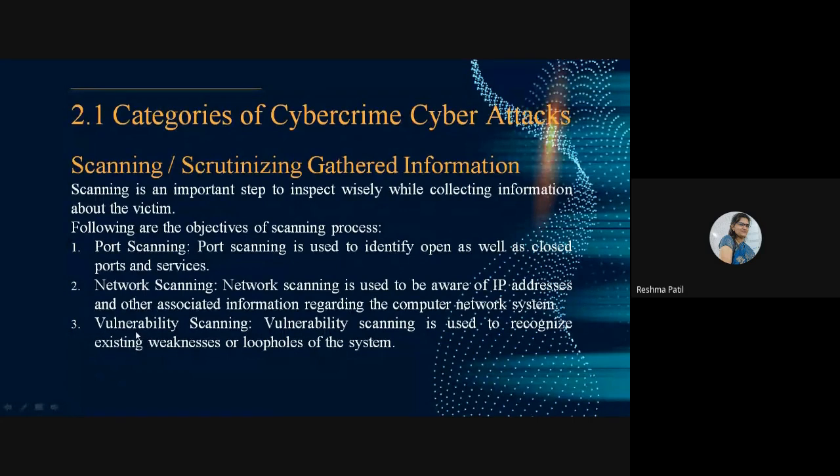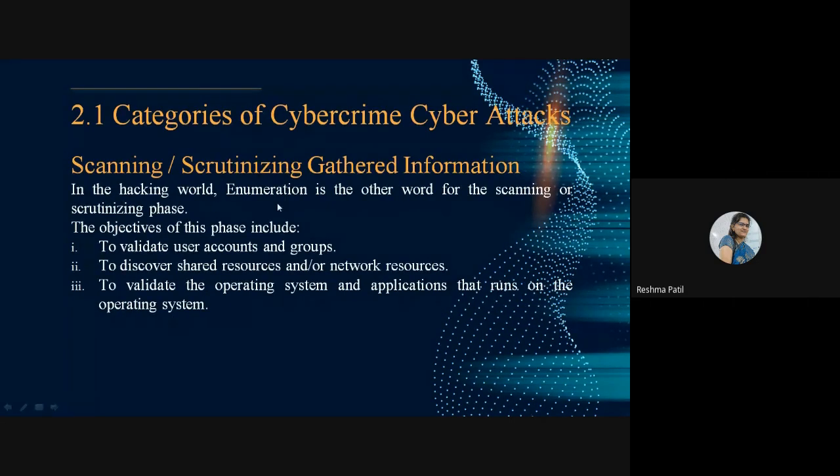Vulnerability means weakness. What is the existing weakness and loophole of your system? After getting all the information from the reconnaissance step or phase, we get details using this scanning: port scanning, network scanning, and vulnerability scanning. It comes under the next phase, the second phase of the criminal plan.